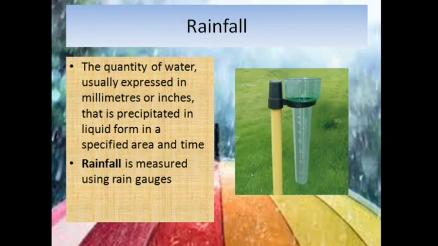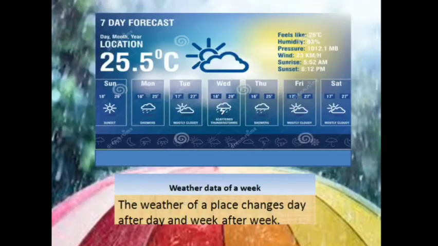Rainfall. The quantity of water, usually expressed in millimeters or inches, that is precipitated in the liquid form. So when the water falls in liquid form, we call it rain. And how do we measure rain? We measure rainfall with the help of a rain gauge. As you can see, this instrument has some measurements and it will collect rainwater, and the level of the rainwater will be the measurement of how much rainfall has taken place during that day. So here we can see the weather.